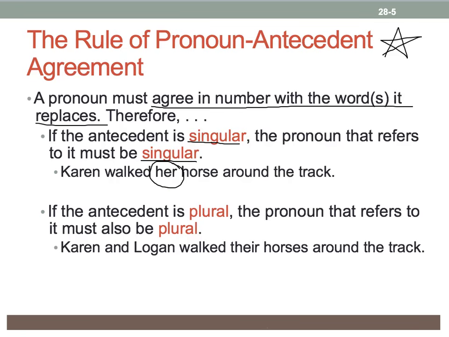Her has to be a singular pronoun because Karen is a singular feminine antecedent. If the antecedent is plural, the pronoun that refers to it must also be plural. So Karen and Logan walked their horses around the track. Karen and Logan are the antecedent for their, therefore we have to use the plural pronoun.